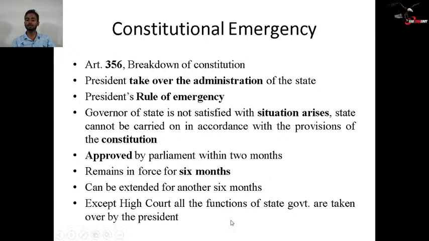Except the High Court, all the functions of the state government are taken over by the President. So what happens in this? The High Courts will keep on working as they were working earlier.